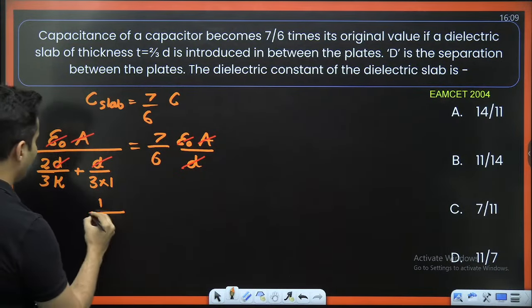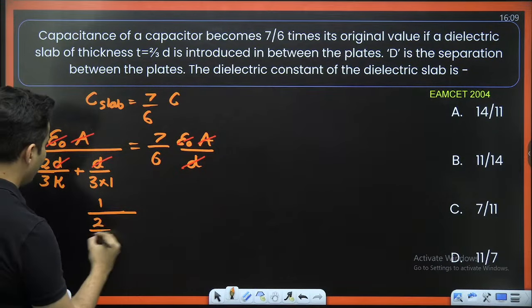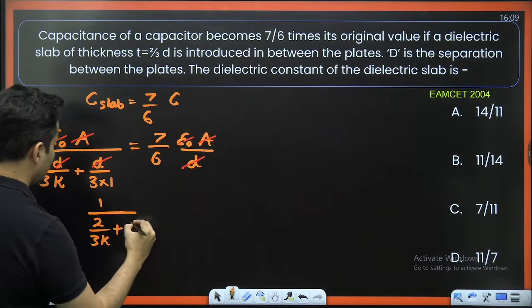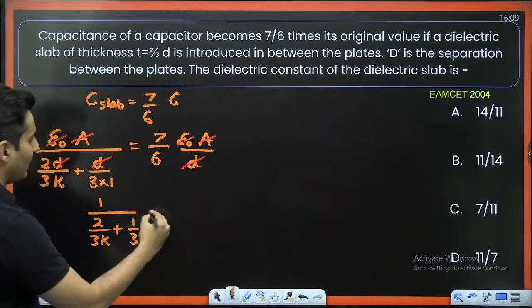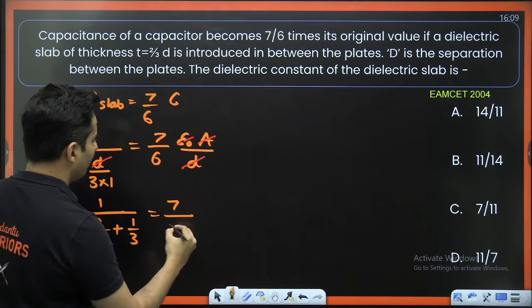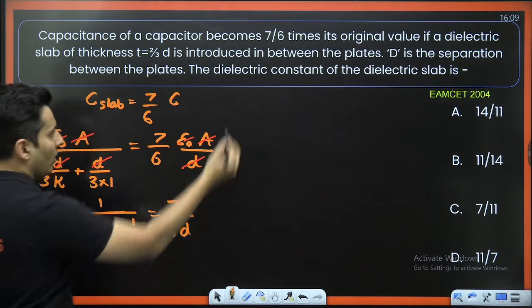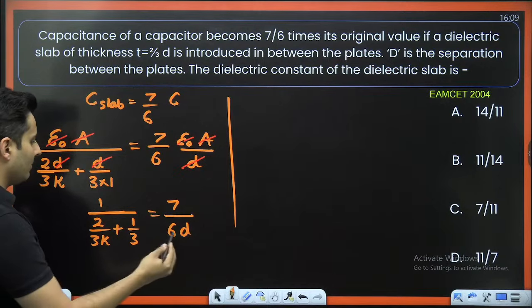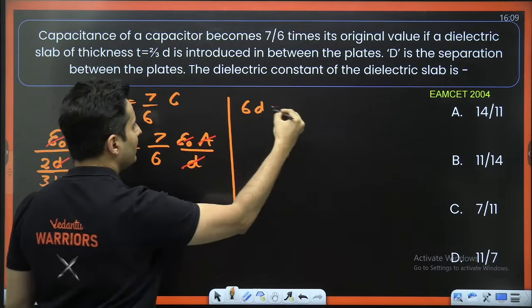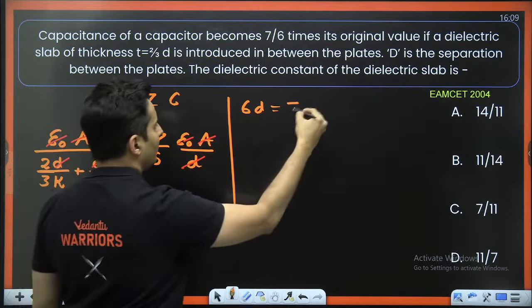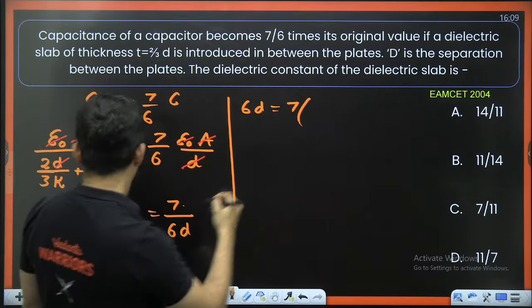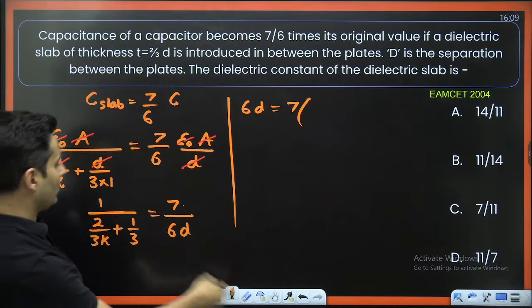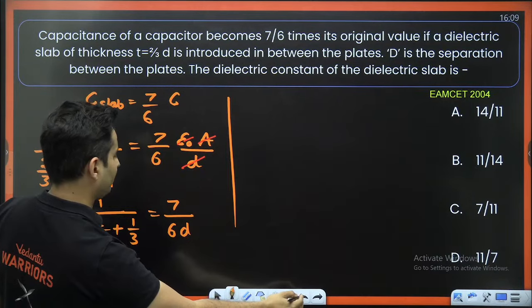So this will be 1 divided by (2 by 3K plus 1 by 3) is equal to 7 by 6. D also has got cancelled. Why did I put D over here?